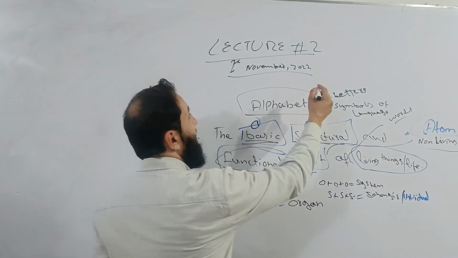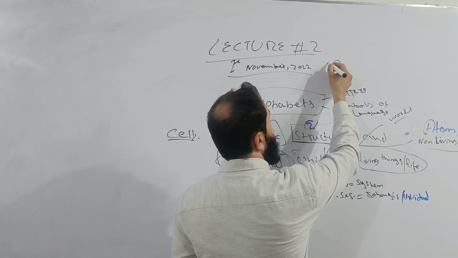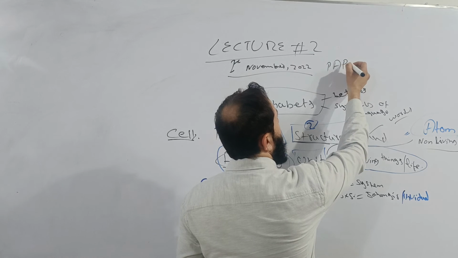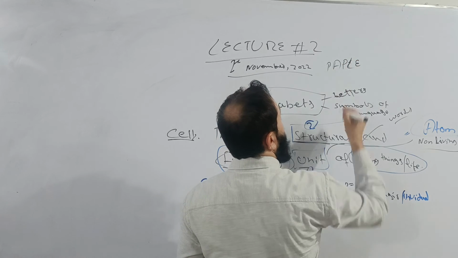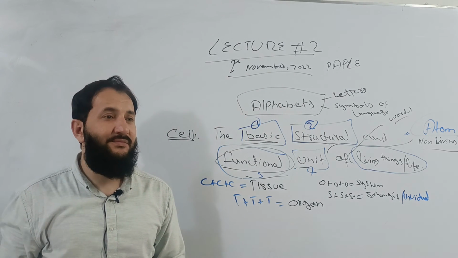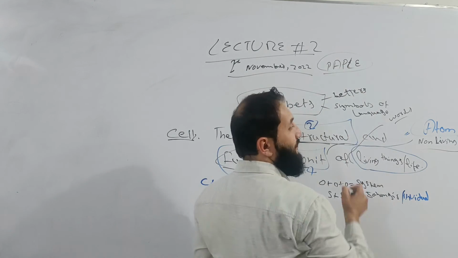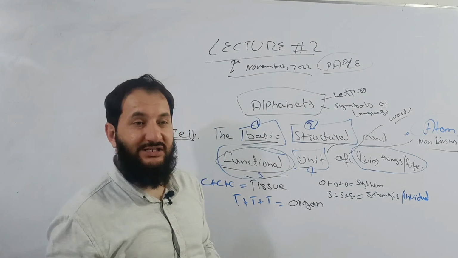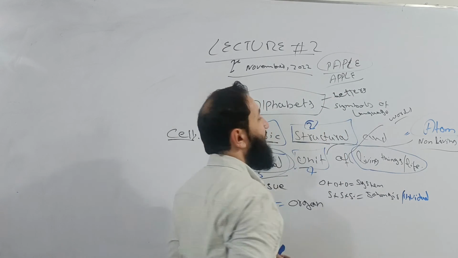For example, if I write this vocabulary by this mean, is it giving any sense? People, have you seen this term? No. This is a structure, but it has got no function. But if I arrange it by this mean, is it giving sense?